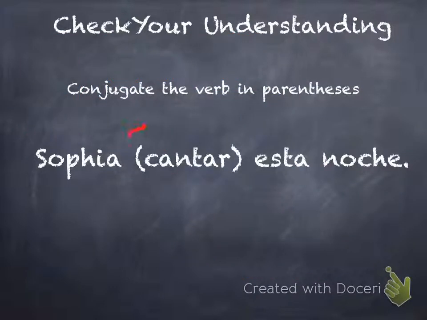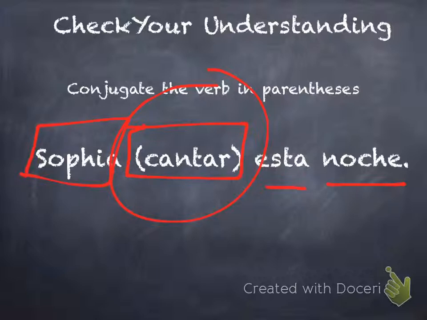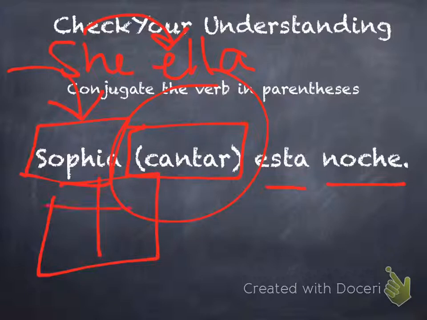All right, another verb, cantar, which means to sing. Sofía, and then whatever the conjugation of cantar, esta noche, this night or tonight. So, Sofía, what subject pronoun would take the place of that? Well, that's a female name, so it would be she. And she, remember, becomes ella. Now we know it's an AR verb, just like the one before it. So we drop the AR, that's step one always. So we have our o, as, a, amos, ais, an.